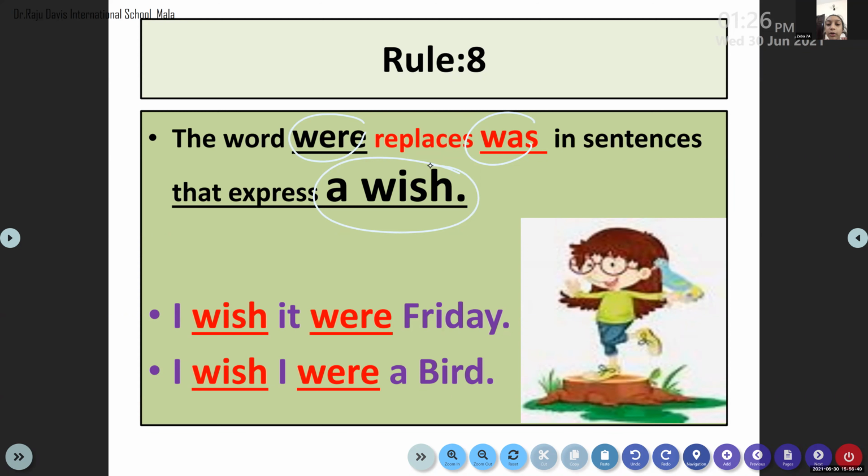So here the subject-verb agreement matches. If the subject is singular, use a singular verb, I said. If the subject is plural, you should use a plural verb. Here the subject is it, so I cannot use was here. I have to use were. Even if it is a wish, remember, this is a very important question. You can expect a question in the exam also. If it is a wish, use were. You cannot use was.